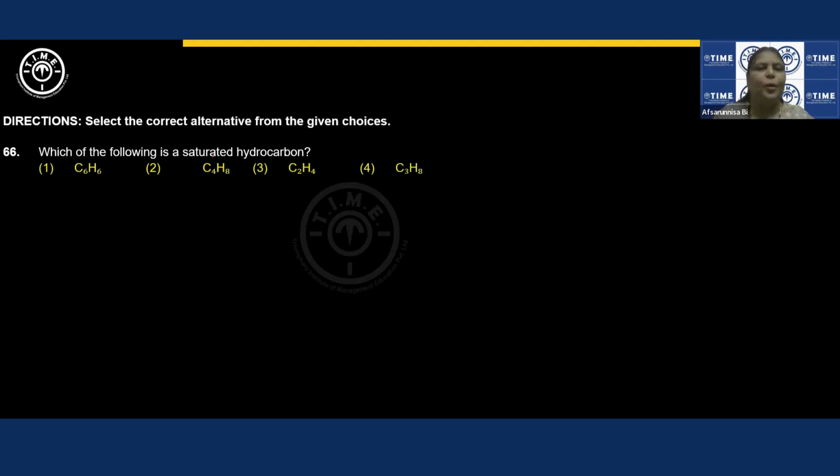Which of the following is a saturated hydrocarbon? Saturated hydrocarbons are those which have the general formula CnH2n+2. And this is the only option which has this formula, CnH2n+2. Right? This is the correct answer.